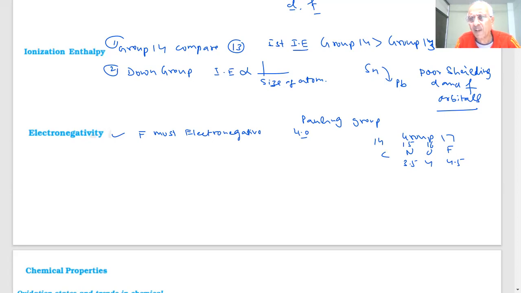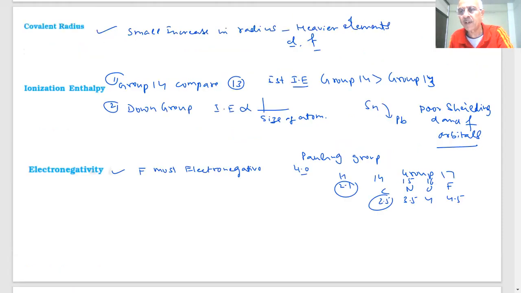Somewhere we have given a table of that actually. Some method is there to just see the differences. Carbon and hydrogen are quite close. Hydrogen is how much? Carbon is 2.5, then I think hydrogen was given 2.1. These values are important, students. Sometimes we try to correlate and see the variation in electronegativity, which is the more electronegative element and which is less electronegative. By this way, we compare their electronegativities.